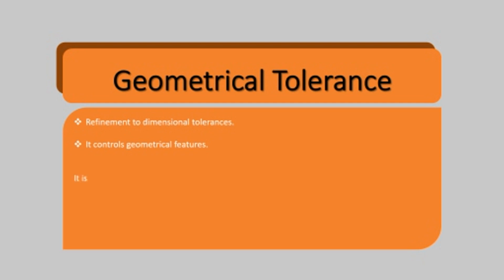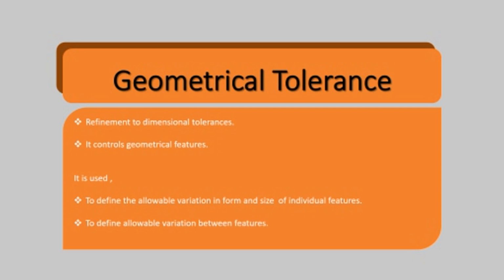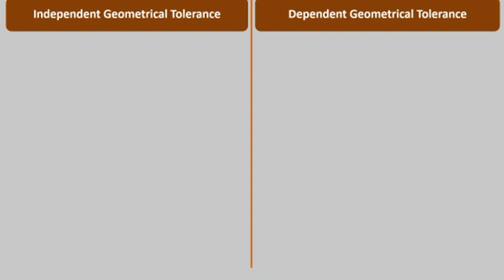We will see how it is used to define the allowable variation in form and size of individual features, or to define allowable variation between features. Geometrical tolerances are classified in two categories: independent geometrical tolerances and dependent geometrical tolerances.